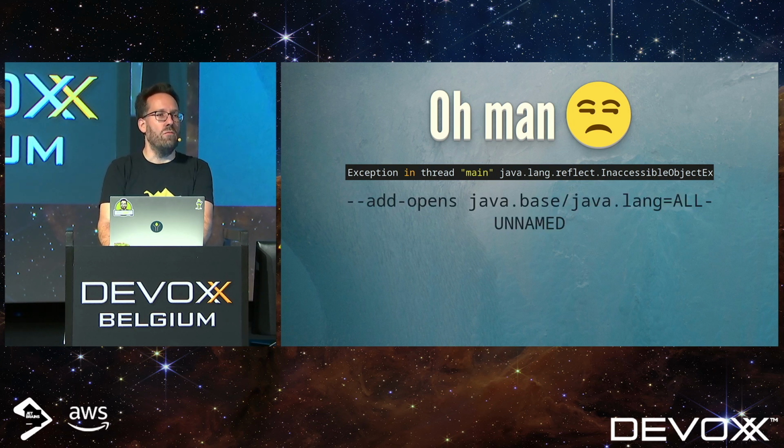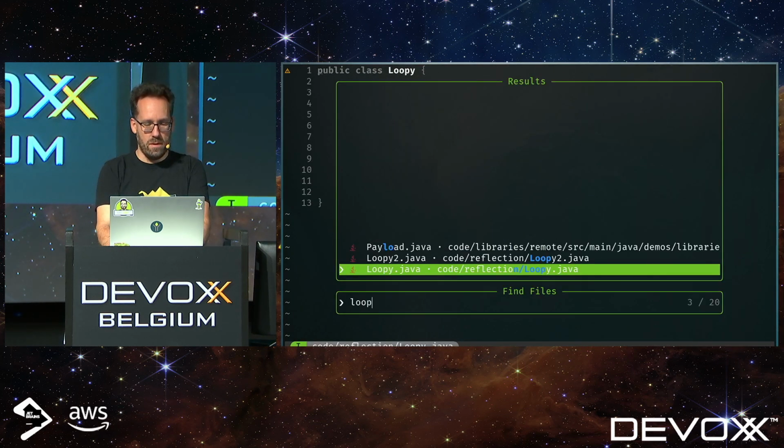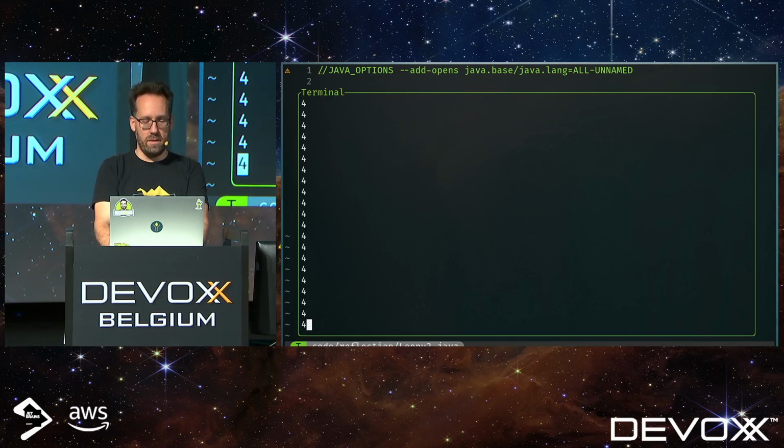But fortunately, we can work around this. So, as I mentioned, I'm using JBang, and JBang allows me to add JVM parameters. So if I run this again, now it will do something. And if I run it, I get an infinite loop of 4s.